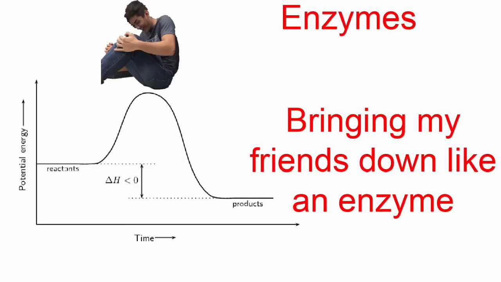Enzymes are biological catalysts made of amino acids that speed up metabolic reactions by lowering the activation energy, which is the amount of energy required to start a reaction. All enzymes have unique active sites for substrates to bind to. They are reusable, have optimal temperature and pH, and are helped by activators and by inhibitors. My picture shows me as an enzyme lowering the activation energy for a reaction.